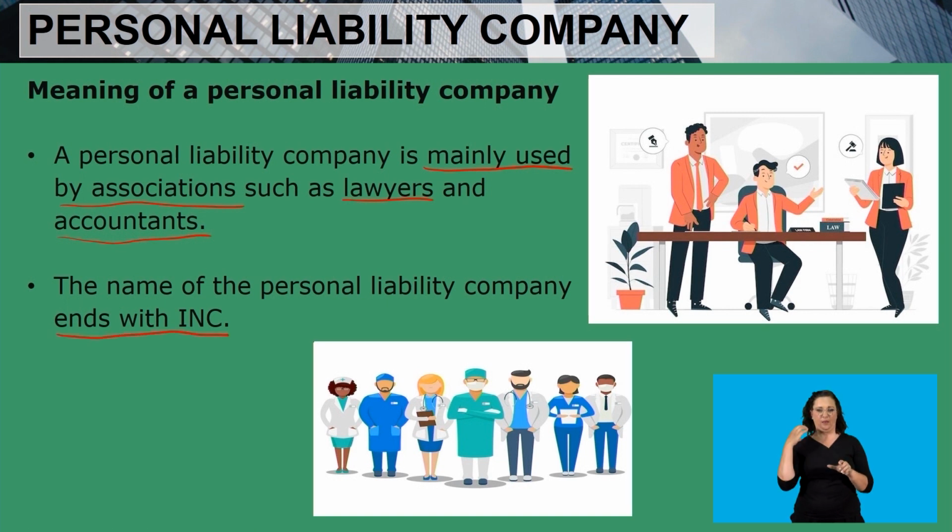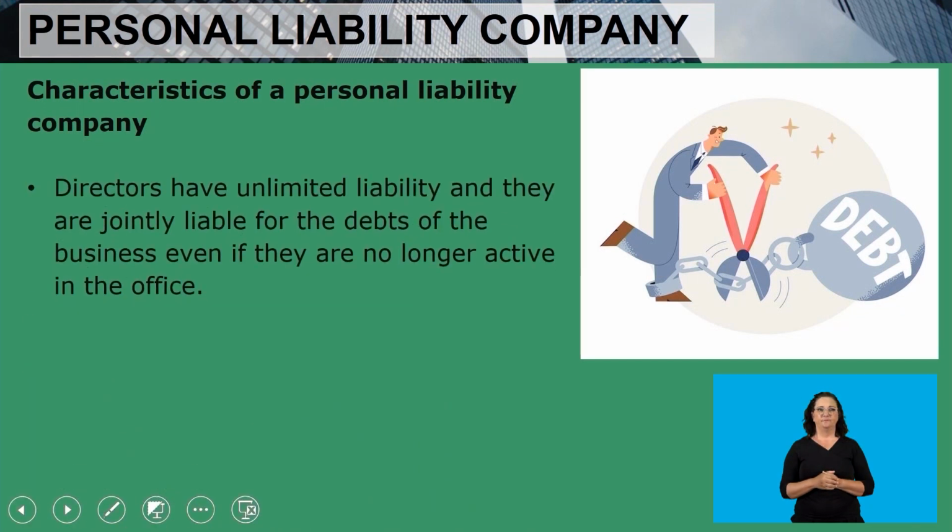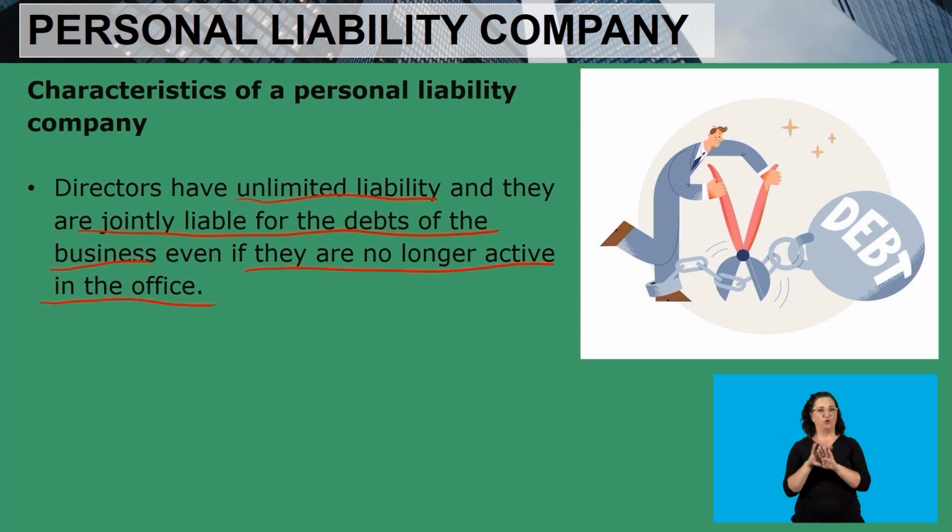So in order for you to determine which form of ownership is a personal liability company, you would see the name of the company ending with INC. Then that will be a clear indication that it is a personal liability company. Let us look at the characteristics of a personal liability company. Directors have unlimited liability and they are jointly liable for the debts of the business, even if they are no longer active in the office.